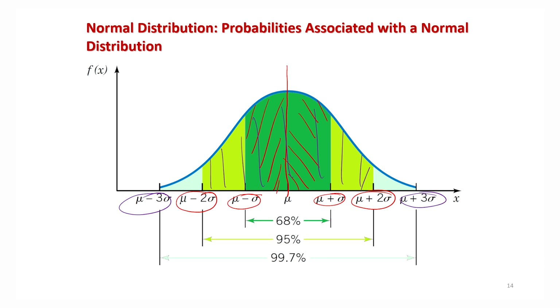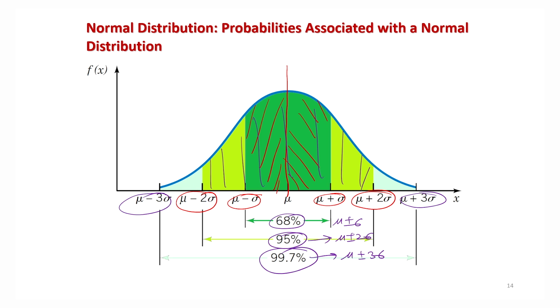So actually the area covered between mu plus minus sigma is 68% of the total area. The area covered between mu plus minus 2 sigma is 95% of the area, and the area covered by mu plus minus 3 sigma is 99.7% of the total area. And these limits, mu plus minus sigma, mu plus minus 2 sigma, mu plus minus 3 sigma, are used in different places.